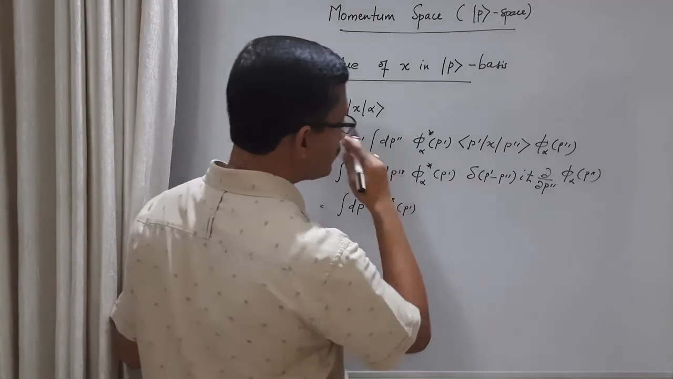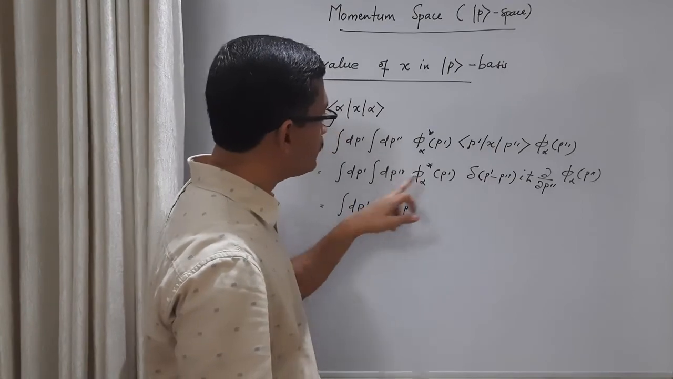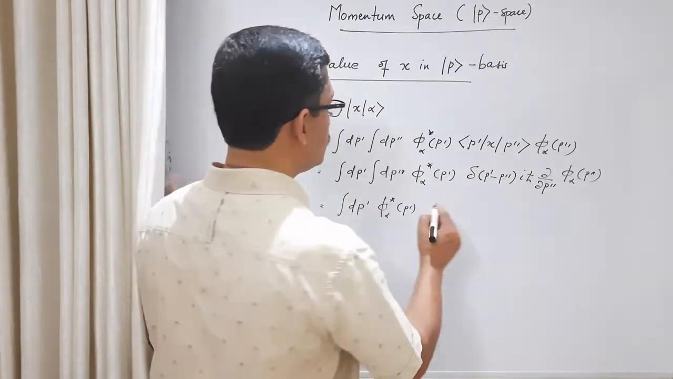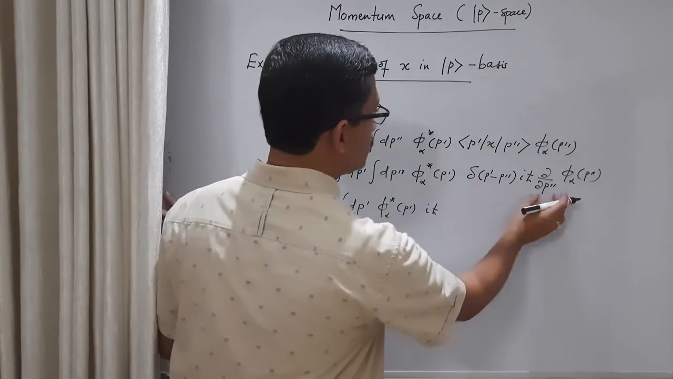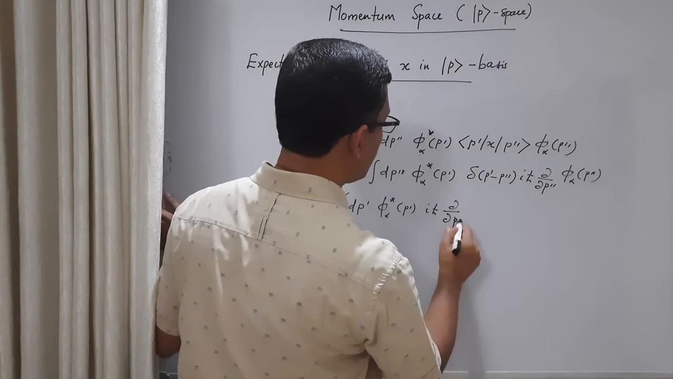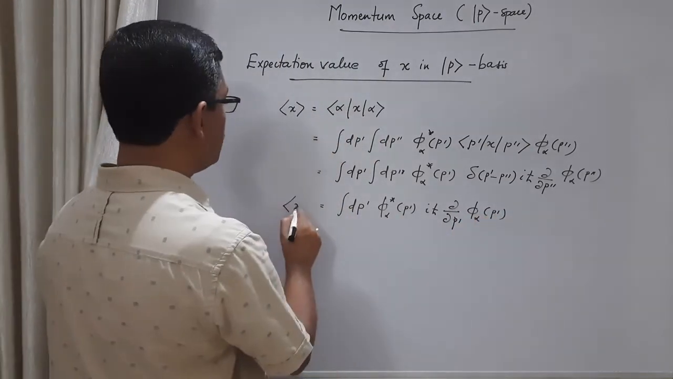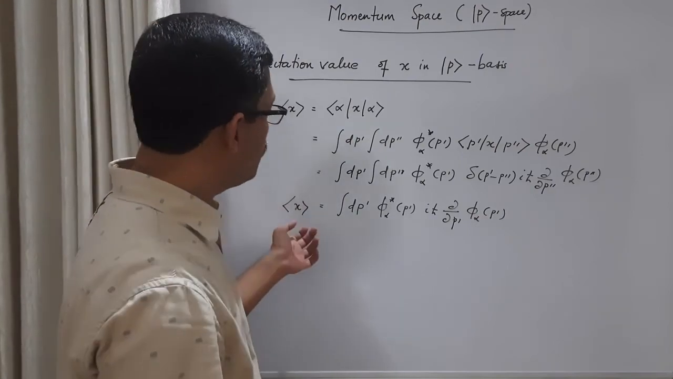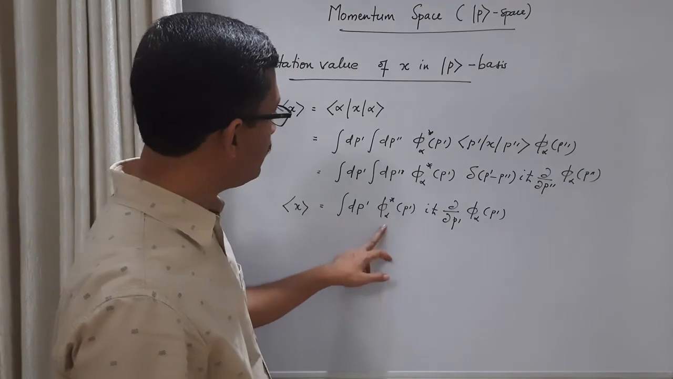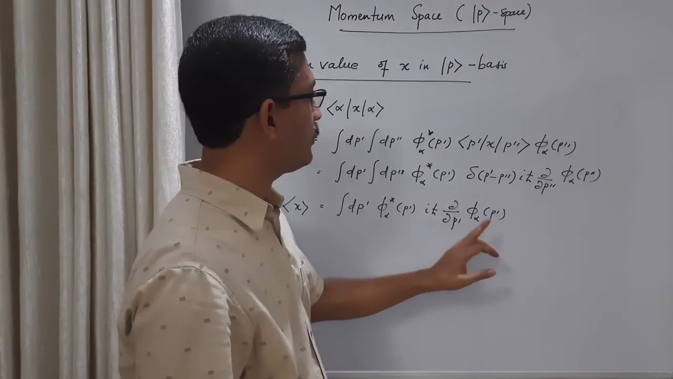In the remaining terms, only one term will remain, where the integrating variable is p''. p'' should be equal to p', only one term. So we have iħ, and this term will be p', this also will be p', so ∂/∂p' φ_α(p'). This is the expectation value of x, the position operator, in momentum basis: integral over p' of φ_α*(p') iħ ∂/∂p' φ_α(p').